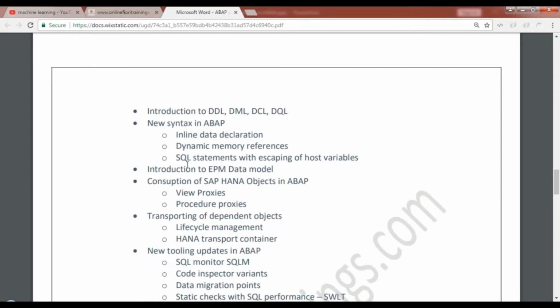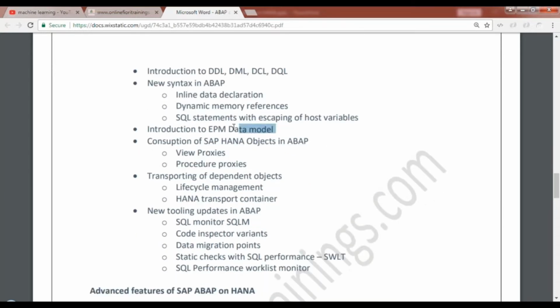So, introduction to the EPM data model, very important. So this is what our real-time use case would do for us. There is a set of enterprise procurement model database tables, which we will take as reference data and a reference scenario for building our open item analysis application, and see how we can optimize the performance of such an ERP real-time application by using ABAP on HANA.